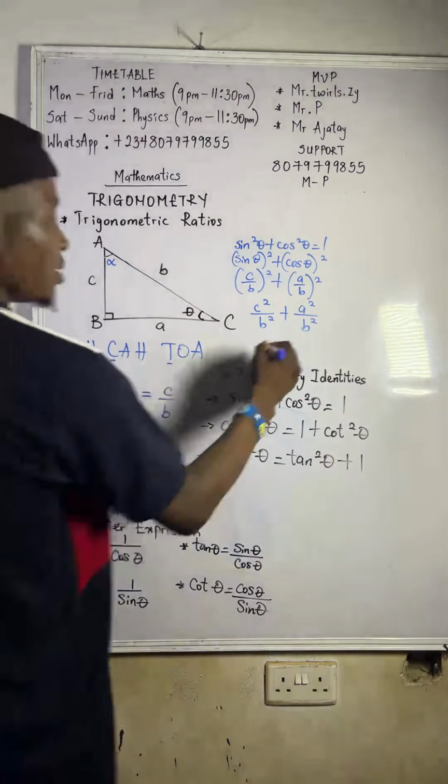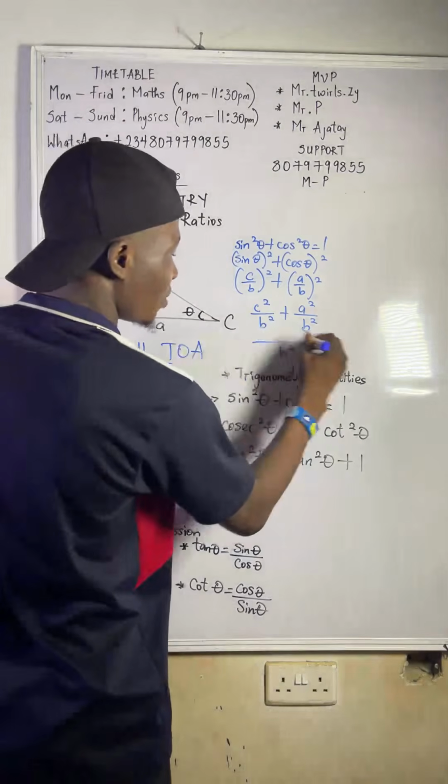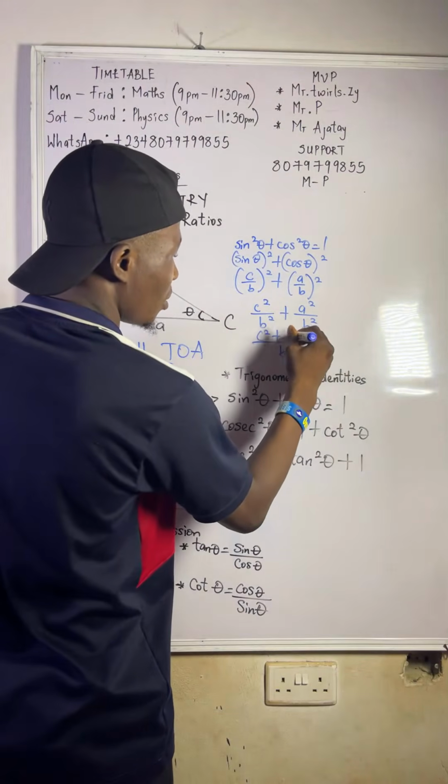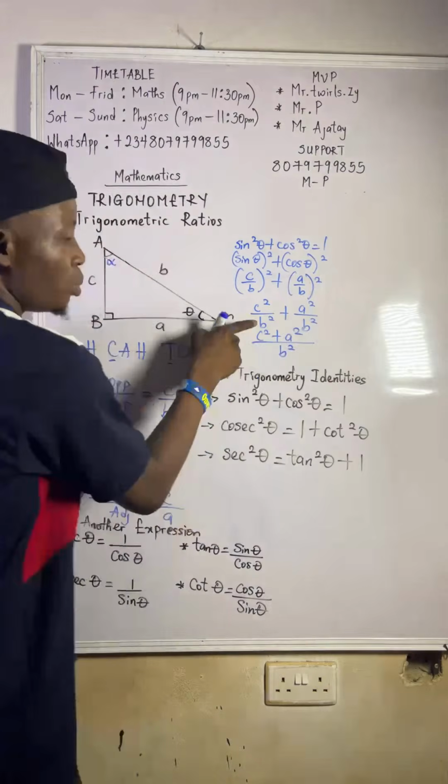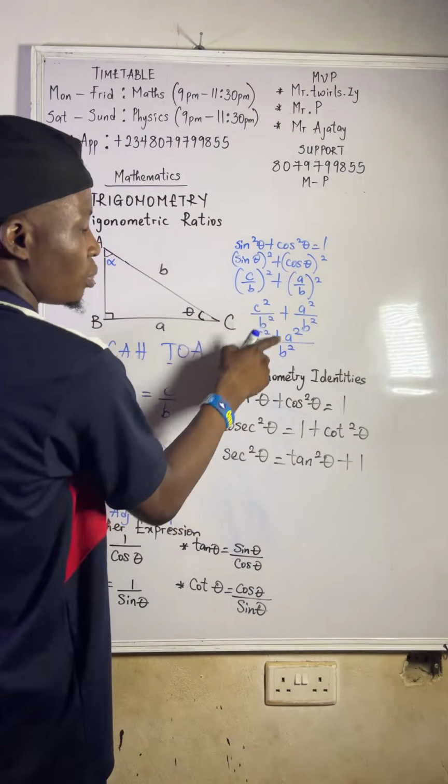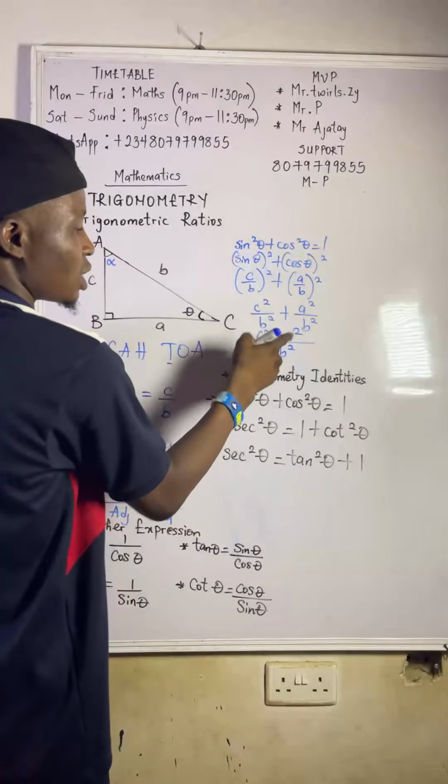So now what will be our LCM here? Our LCM is b squared. Then over, that will be c squared plus a squared. You know, b squared and b squared is 1. 1 times c squared is still c squared. Plus b squared and b squared is 1. 1 times a squared is a squared.